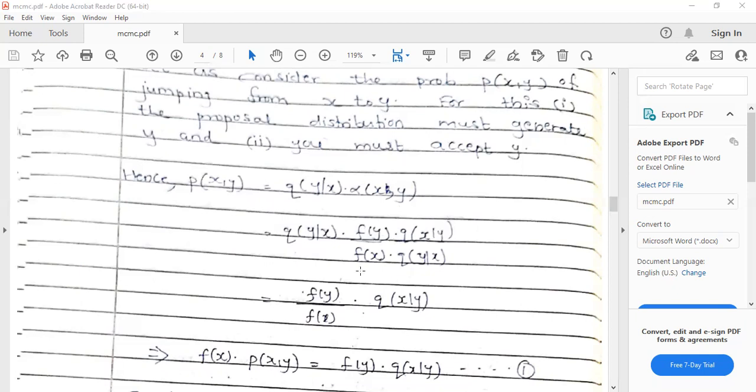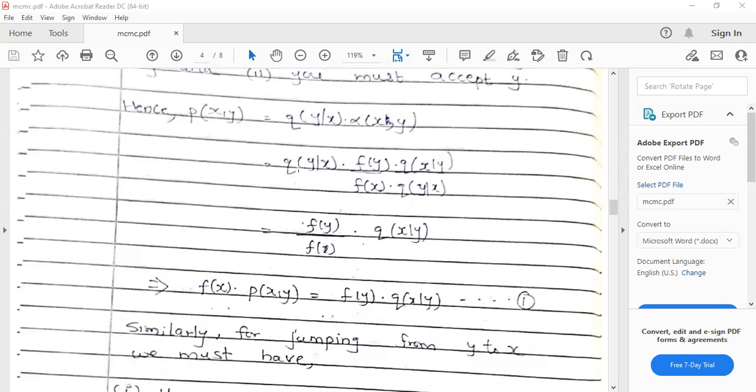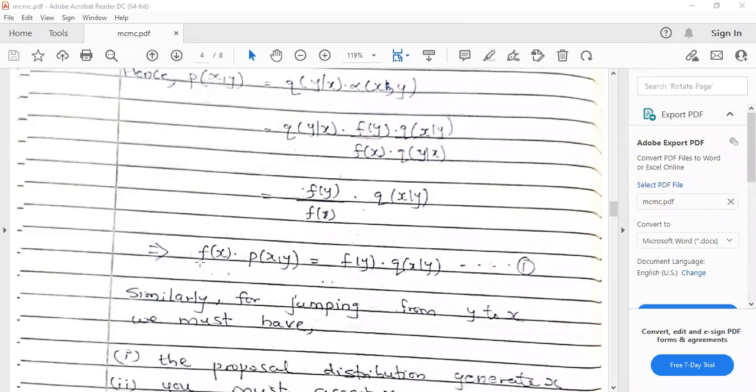You can substitute it here, and q of y given x gets cancelled. So you are left with f of y upon f of x into q of x given y. So what we have observed is that f of x into p of x comma y is the same as f of y into q of x given y.